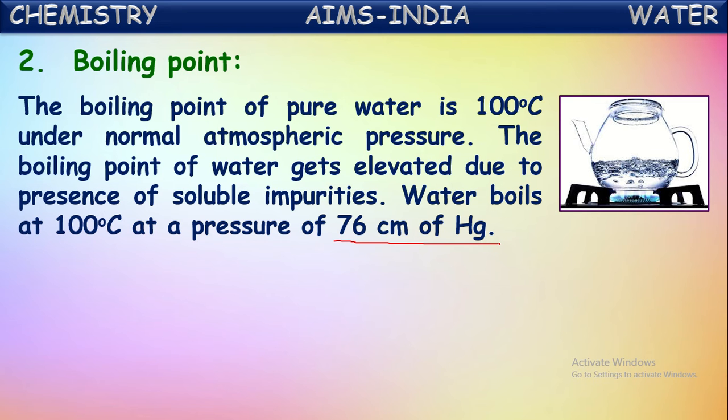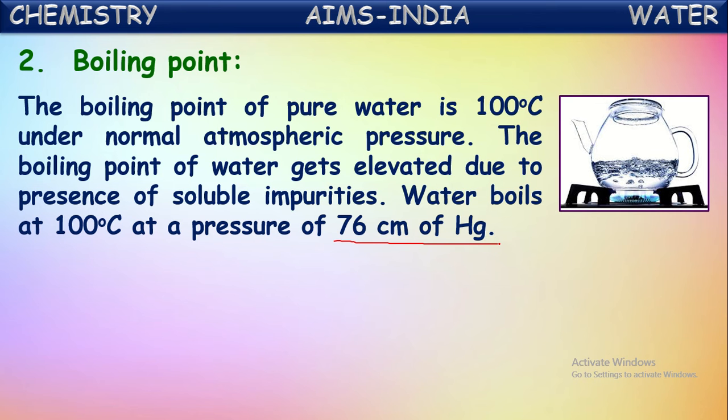So pure substances generally have sharp boiling points. So pure water has its boiling point at 100 degrees Celsius. But sometimes it might be observed in the laboratory that the boiling point of water is increased, above 100 degrees Celsius. This is just because of the presence of dissolved impurities in the water, like certain salts and some gases. So the presence of these salts and gases increases the boiling point of water. Otherwise, if it is pure water, its boiling point is fixed and equal to 100 degrees Celsius.